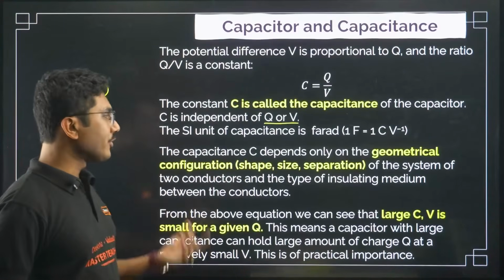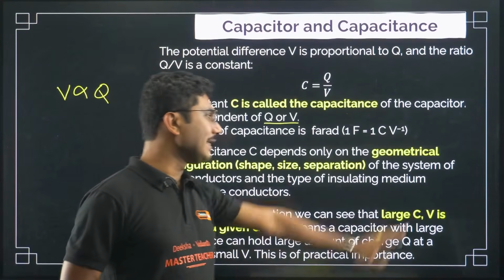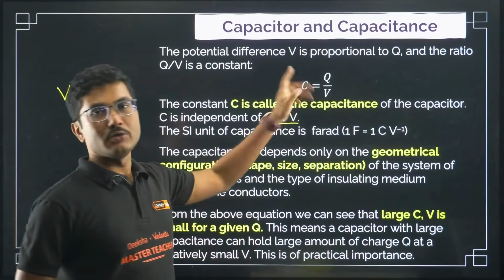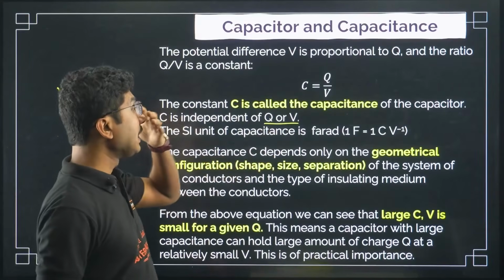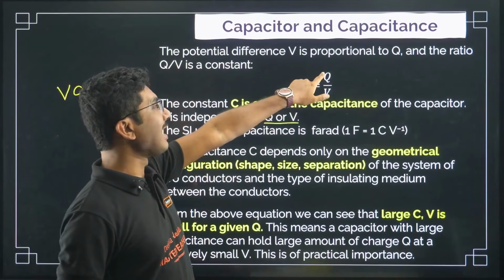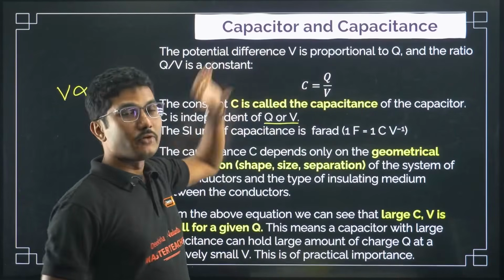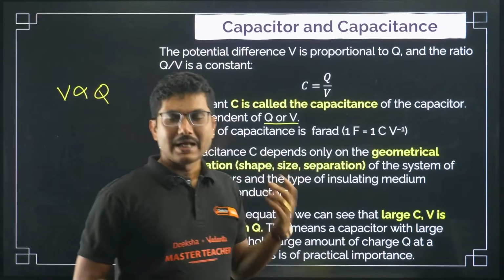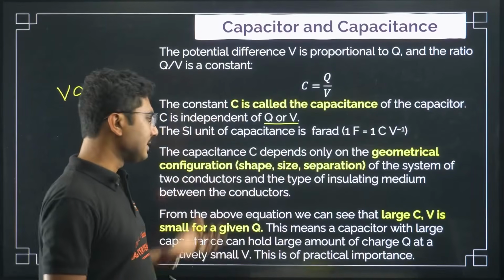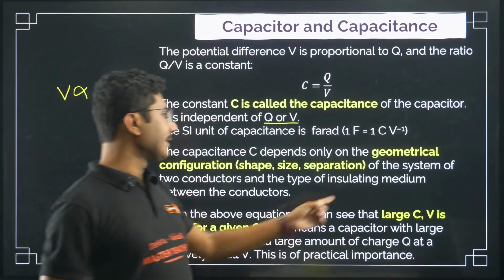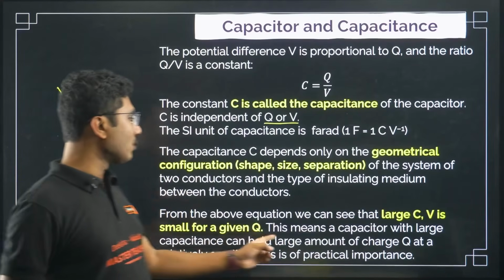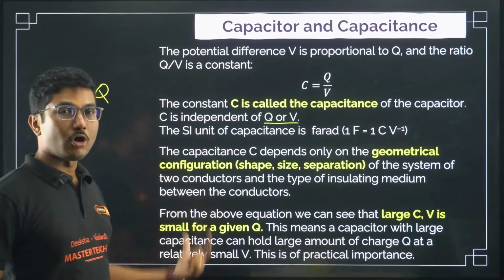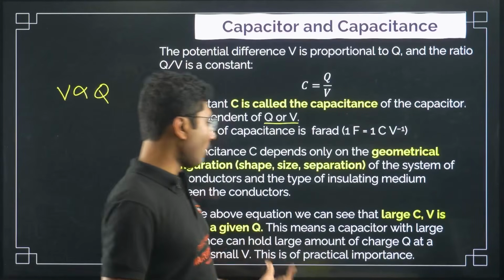From the above equation, we can see that for a large C, V is small for a given Q. So if you keep the C value very large, then you can hold a very large charge, but the voltage between the plates can be kept at a low value. So a lower V is a very essential part. This means that a capacitor with a large capacitance can hold a large amount of charge Q at a relatively small V. This is of practical importance.